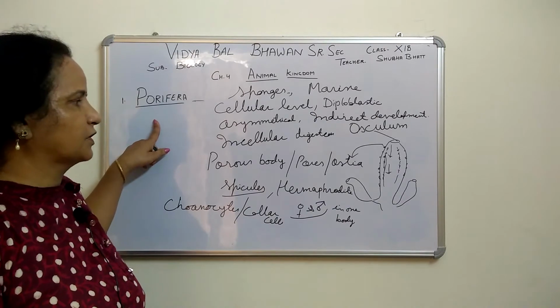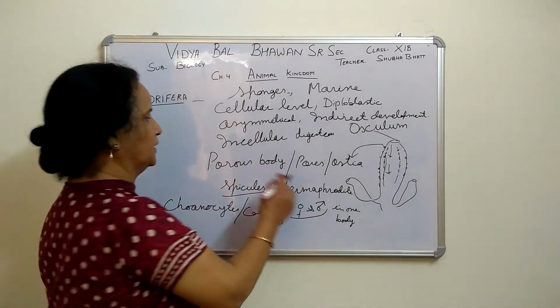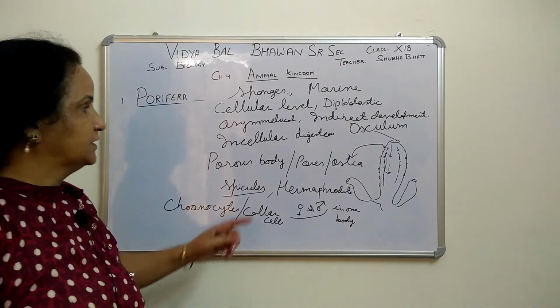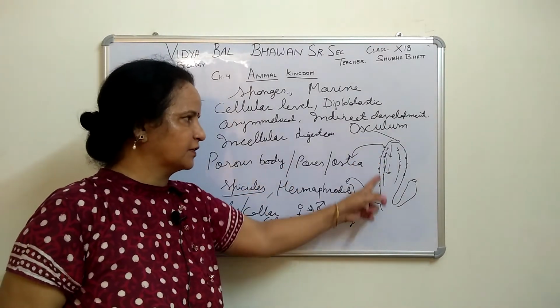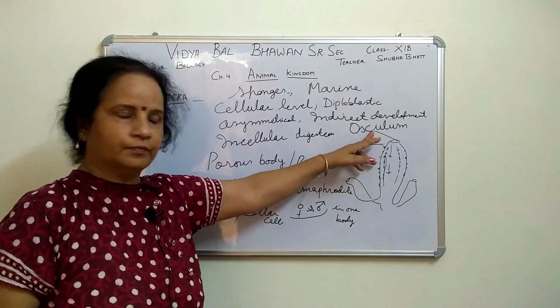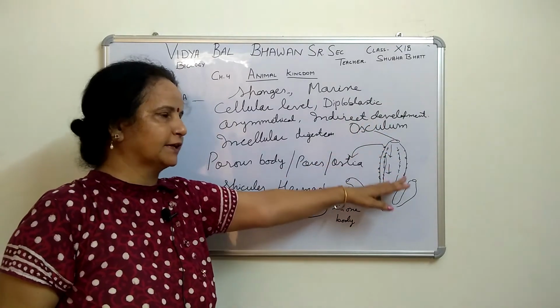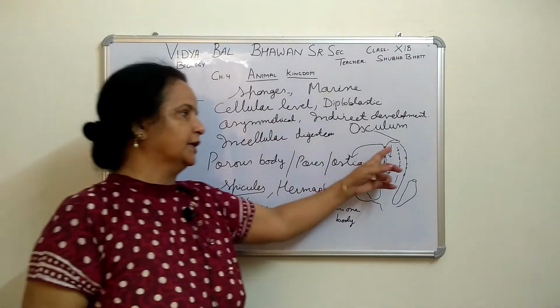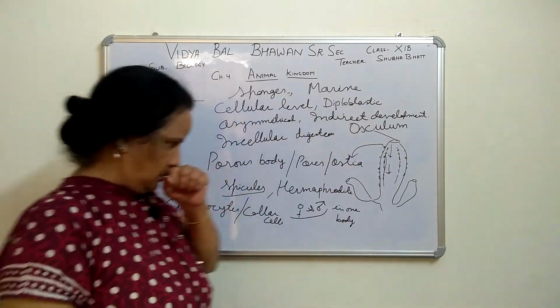First, the name Porifera is given because of the porous body, with pores present in the entire body, right? These pores are called ostia, that we can see. One opening is there, called the osculum. Through that osculum, water enters, and along with that water, all important materials enter the body, right?